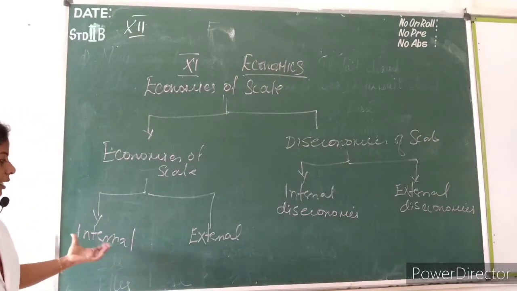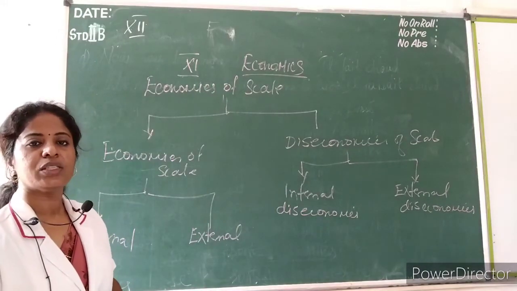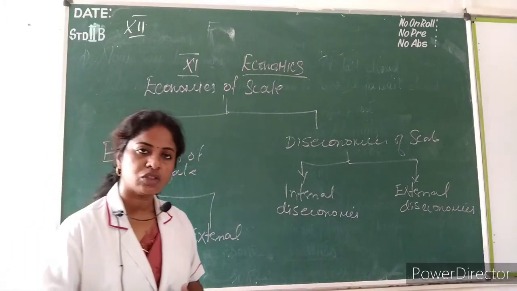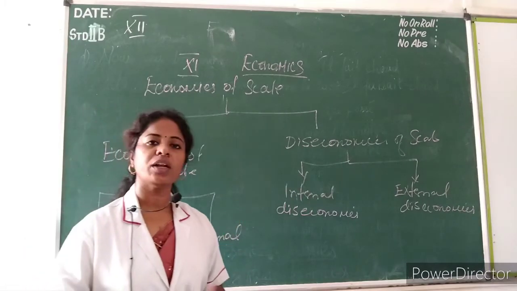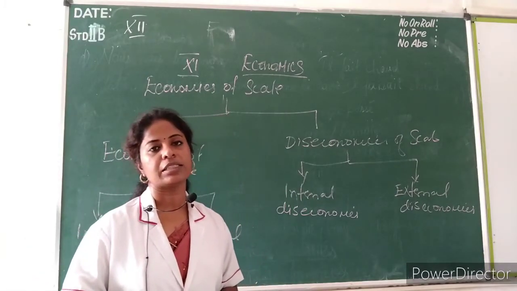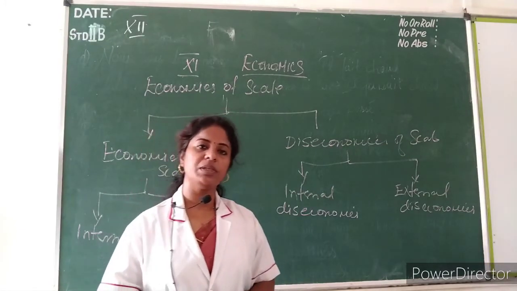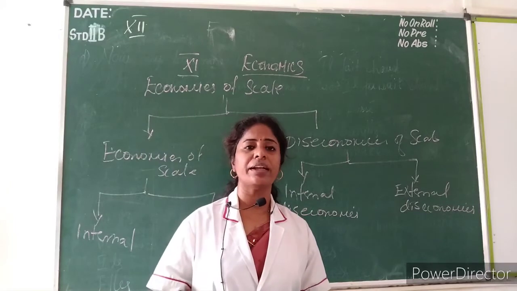So that is internal: technical, we can float our shares, we can use specialized persons, so division of labor will be there. Marketing does not create any loss in large scale production. Marketing economies: while doing large scale business we will receive certain discounts and offers.